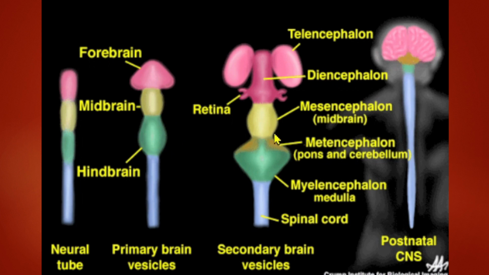In further development, the prosencephalon is divided into telencephalon and diencephalon. The telencephalon is rapidly developing and will develop into the two cerebral hemispheres. It is engulfing the diencephalon, which is not developing as rapidly, not in a huge way.